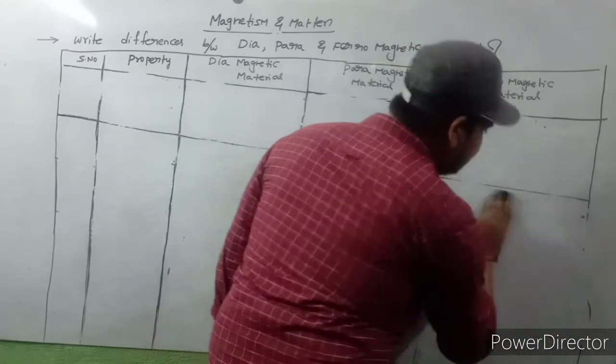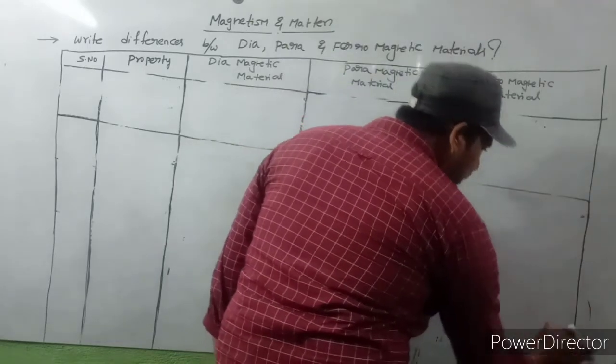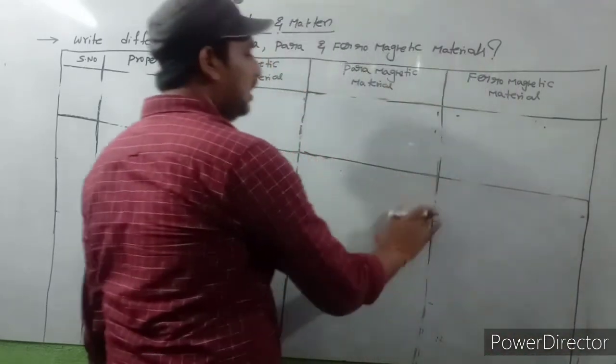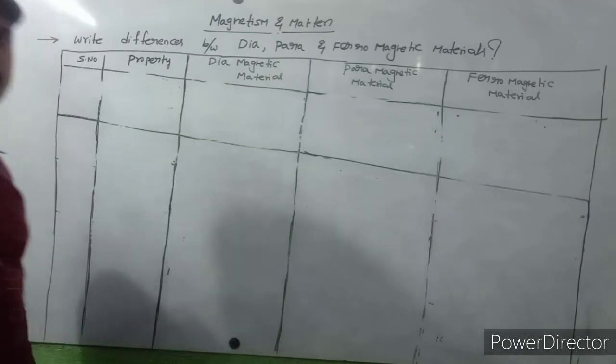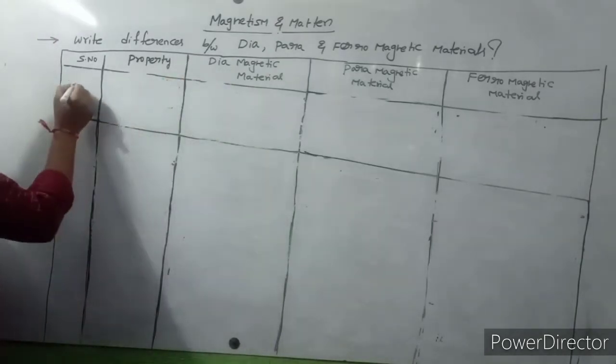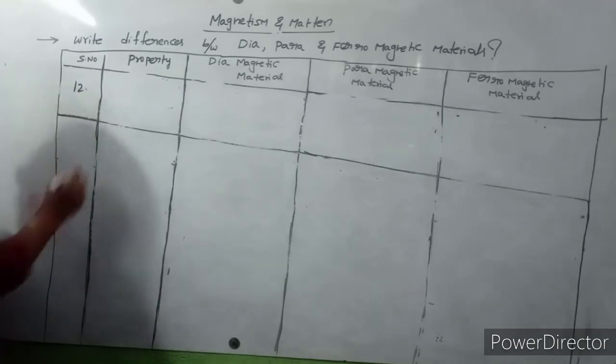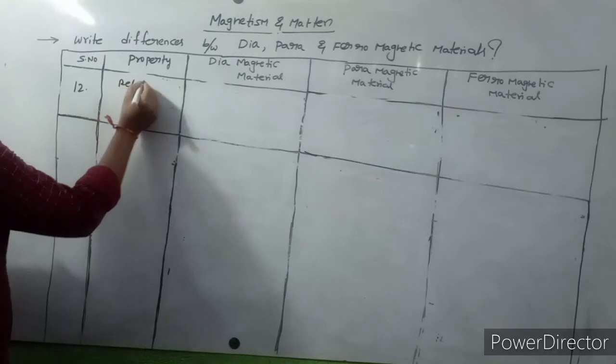Hysteresis is possible, and the hysteresis curve is only possible for ferromagnetic materials. Okay, next, serial number 12: relation between I and H.